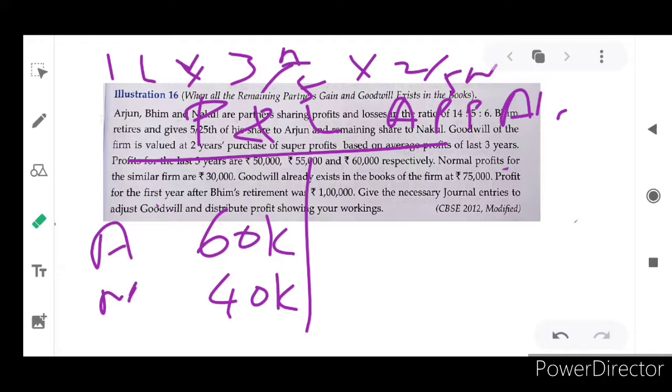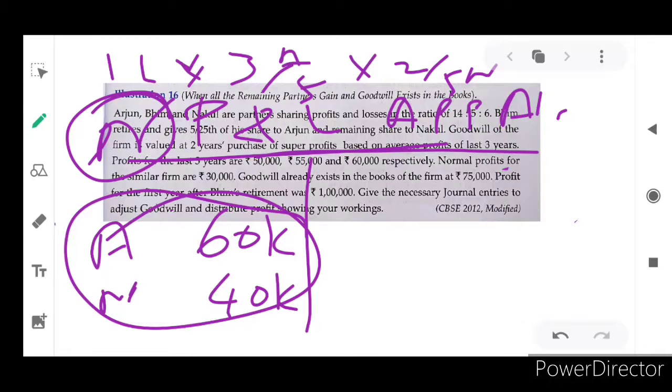And how will we write the journal entry? Profit and loss appropriation account debit, to both the partners' capital accounts. What is the amount? 1 lakh: 60,000 for Arjun and 40,000 for Nakul. I hope you understand. And you practice the 2 more problems they have given, which are very easy problems. And now we can discuss hidden goodwill.